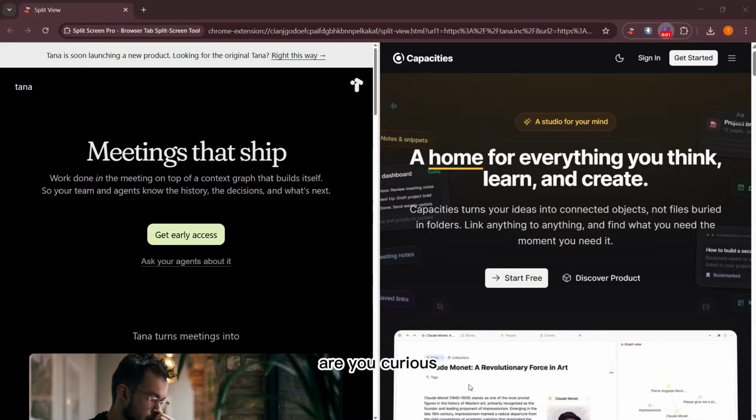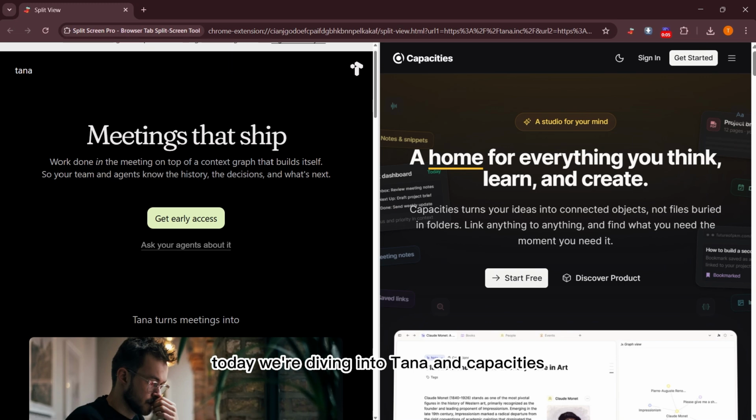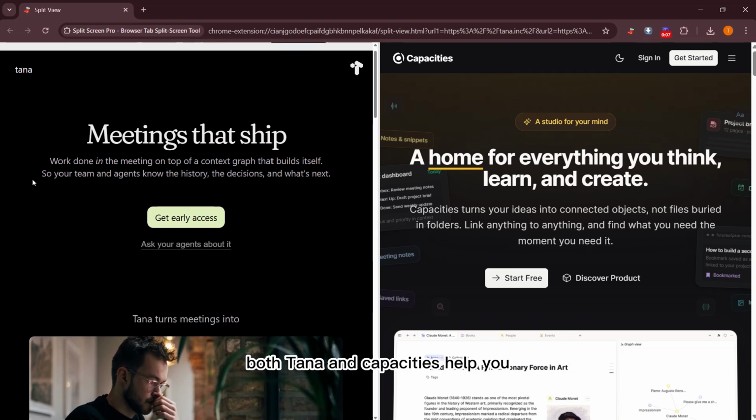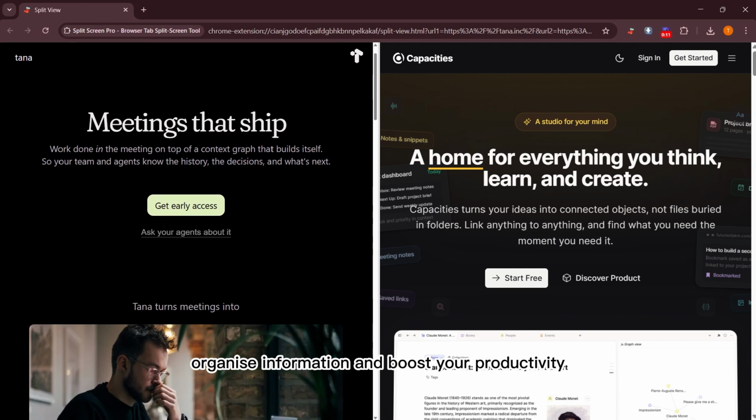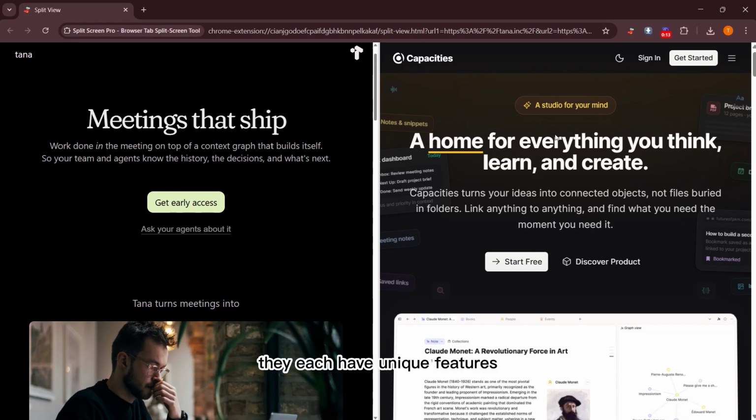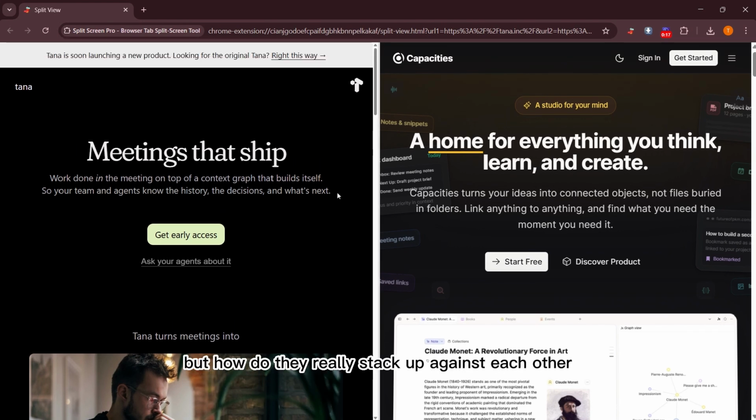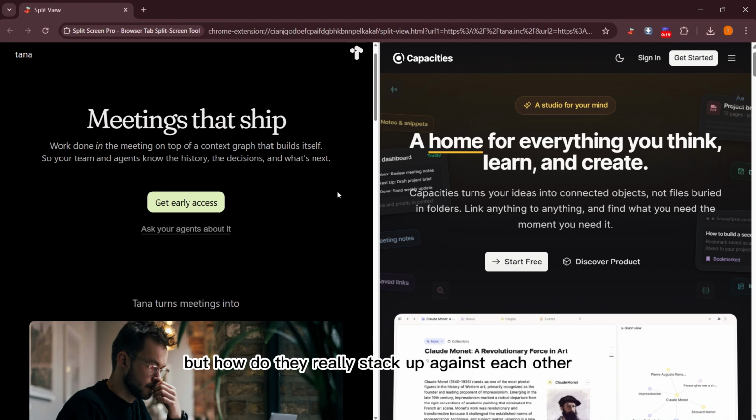Are you curious about which tool is better for your needs? Today, we're diving into Tana and Capacities. Both Tana and Capacities help you organize information and boost your productivity. They each have unique features that can make your work easier. But how do they really stack up against each other?